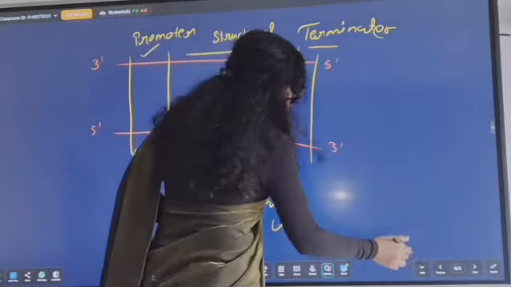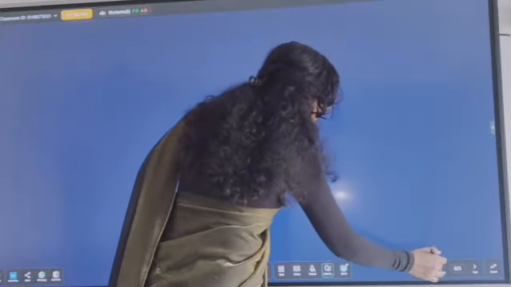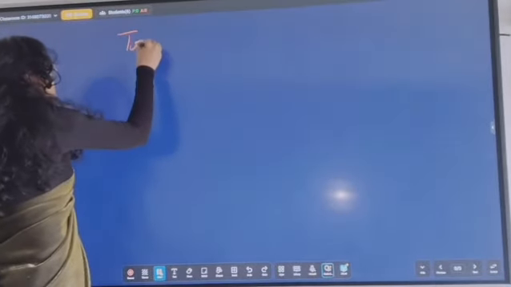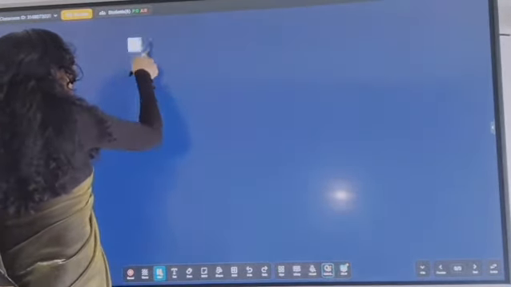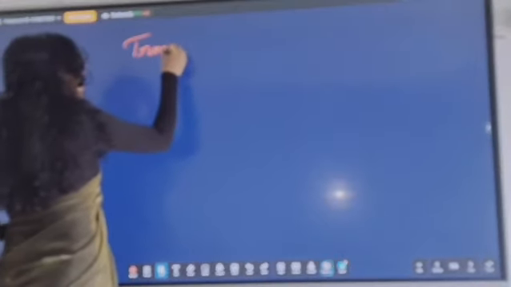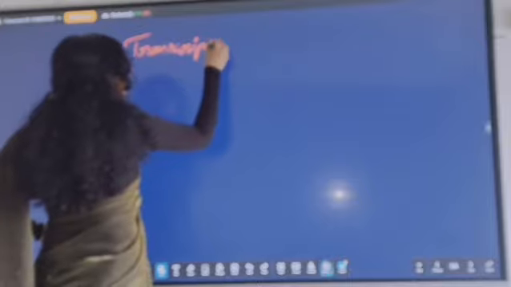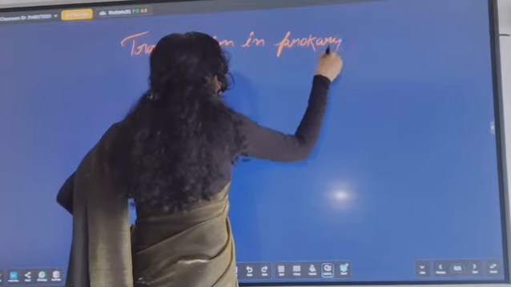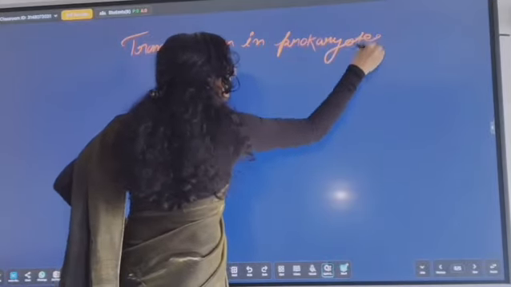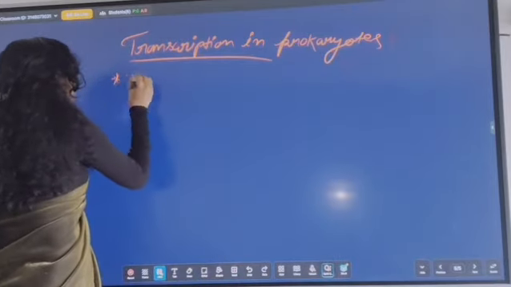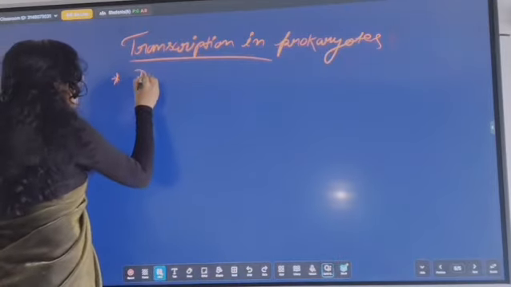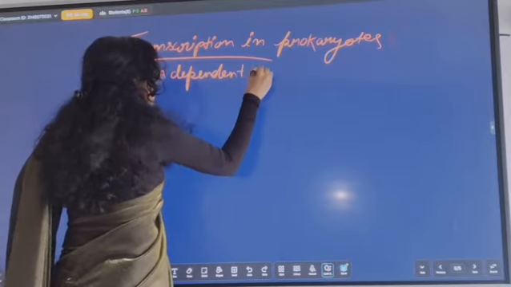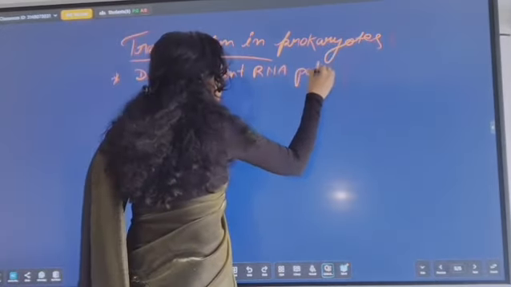Okay, let's see the diagram. First look at transcription in prokaryotes. I have already said only one enzyme is present, and its name is DNA dependent RNA polymerase.